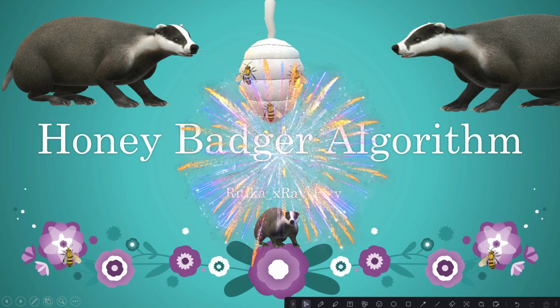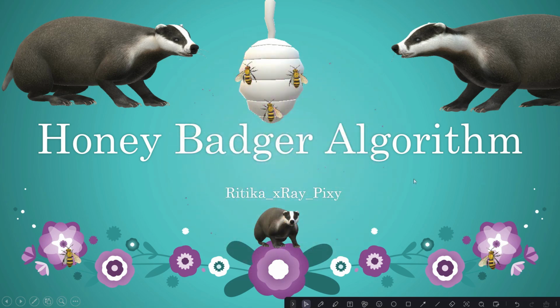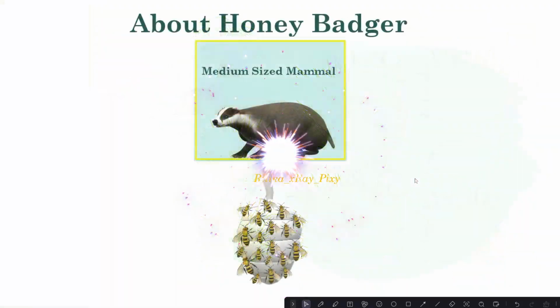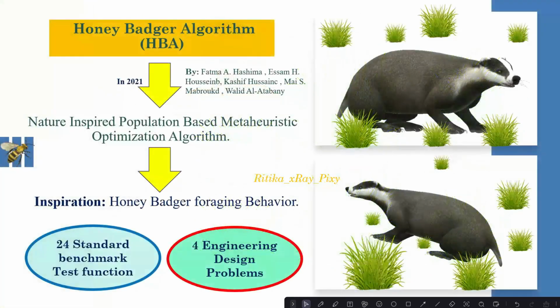This video is based on a new meta-heuristic algorithm named the Honey Badger algorithm. In this video, we will try to understand how this algorithm works step by step using different examples. First of all, as you can see here, the Honey Badger algorithm was introduced in 2021.